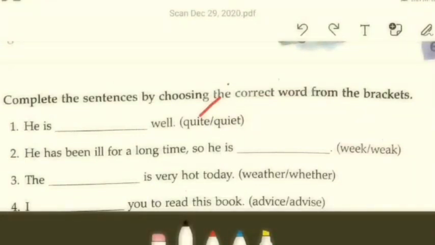Then 2. He has been ill for a long time, so he is week or weak. Which one? This refers to 7 days, and this refers to being unhealthy. So the answer is this, right? 3.